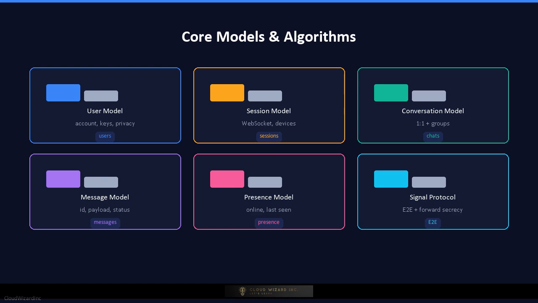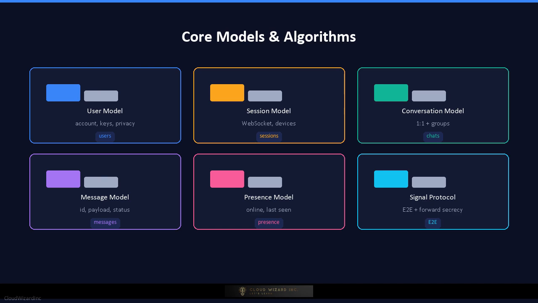The presence model tracks online, offline, and last seen state with publish-subscribe semantics. The group model manages group membership, admins, and message fanout. The media model stores encrypted media references, upload status, and expiration. The Signal protocol uses double ratchet algorithms to provide forward secrecy and future secrecy, meaning even if a key is compromised, past messages remain safe.